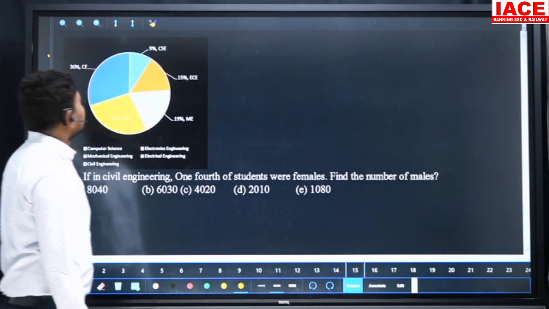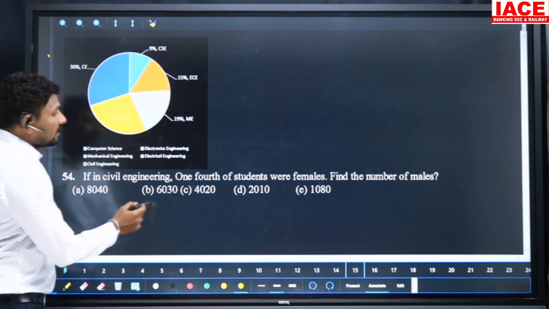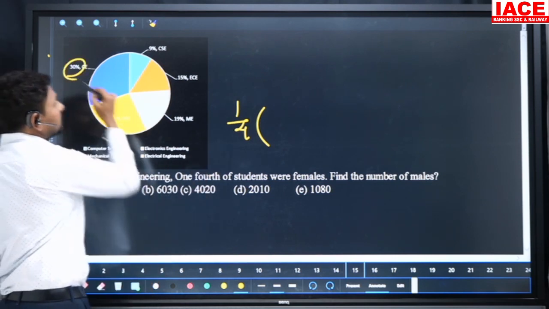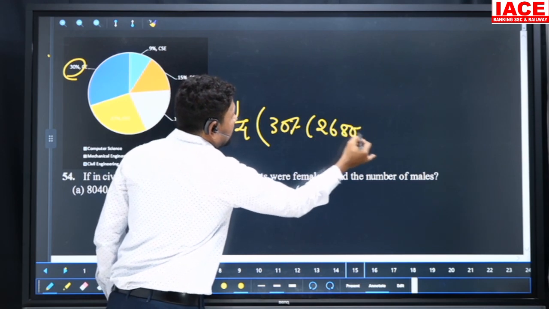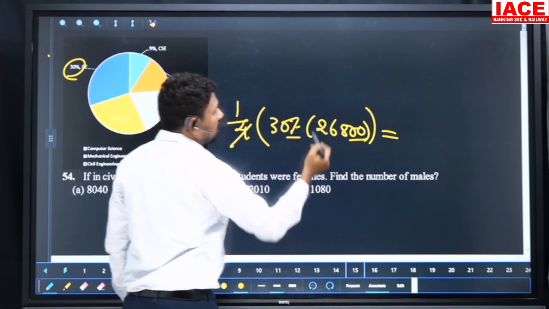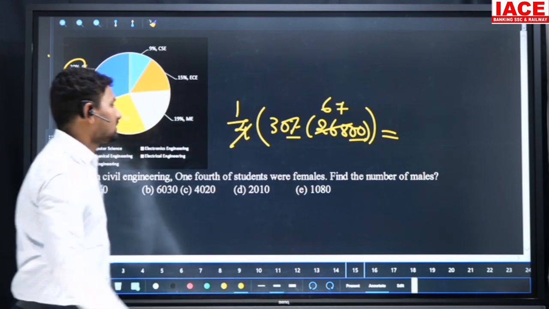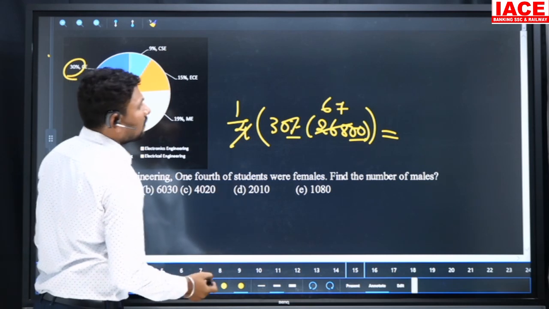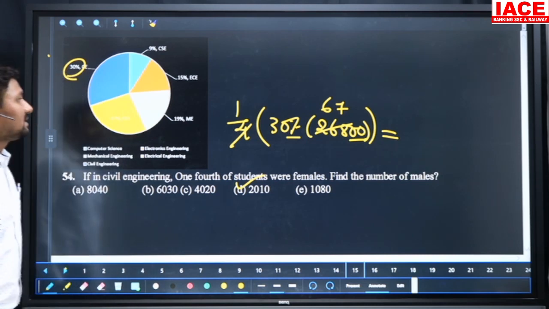And moving to the next question. Just remember the total value is 26,800. In civil engineering, 1/4 of the students are females, and civil engineering is 30%. So 1/4 of 30% of 26,800. Cancel with 4, and percentage wise the 2 zeros cancel. 4 sixes are 24, 4 sevens are 28, and 3 sixes are 18, 3 sevens are 21. Here the value is 2010. Our option is D.